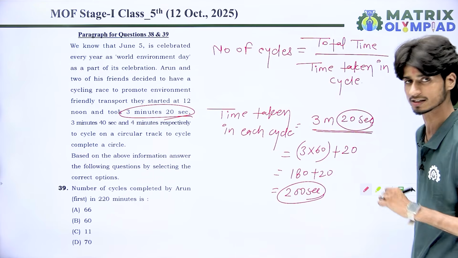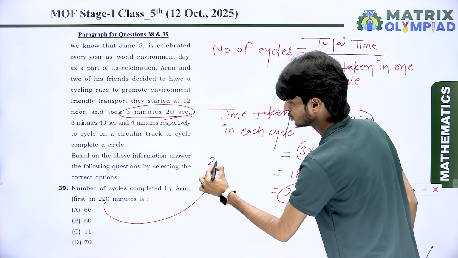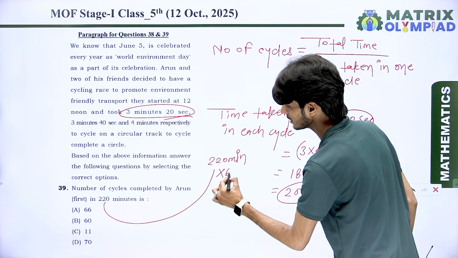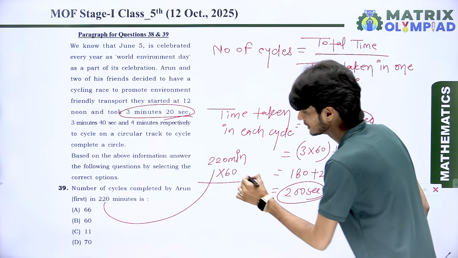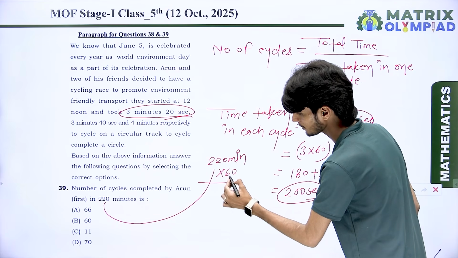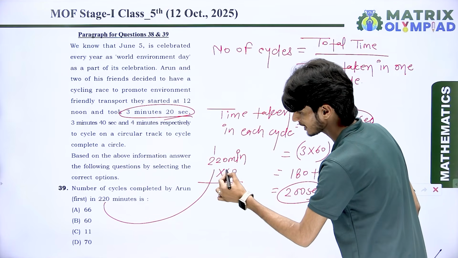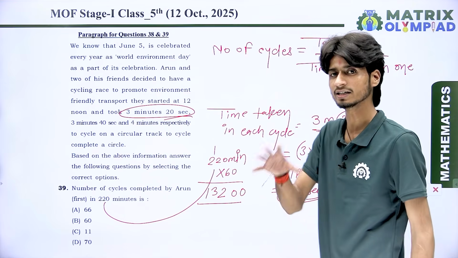Remember, got it? And the total time is 220 minutes. This is the total time. So first of all, convert it into seconds. So what we do, multiply it by 60. Then we have 20. 6 multiplied by 2, 6 2s are 12. We get 1 carry. 6 2s are 12 and 1 is 13. So that means this is 13,200.